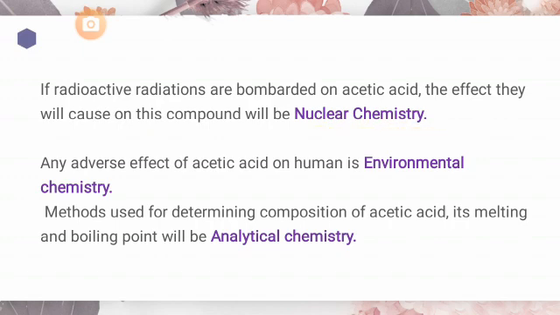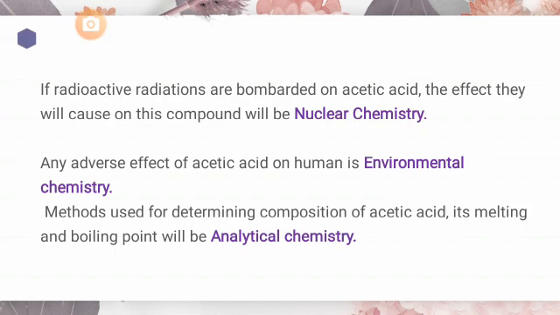Now, as acetic acid is produced on a large scale, different methods, techniques and technologies are used for its production, and after its production, what are its effects on your environment? If you study those things, it means you are discussing environmental chemistry. If you want to study the effects of acetic acid, as well as anything derived from acetic acid, on your environment, it means you are studying environmental chemistry.